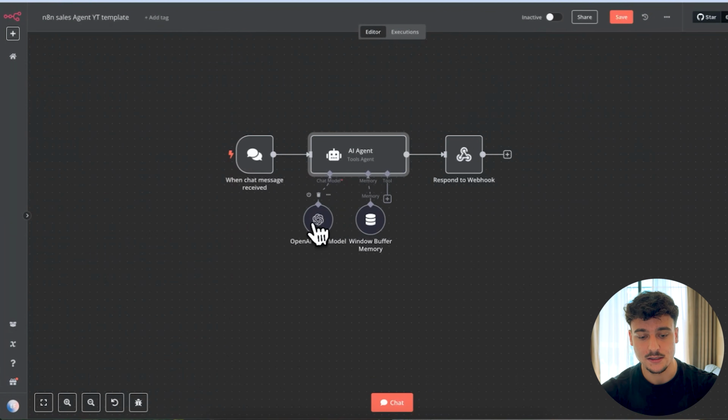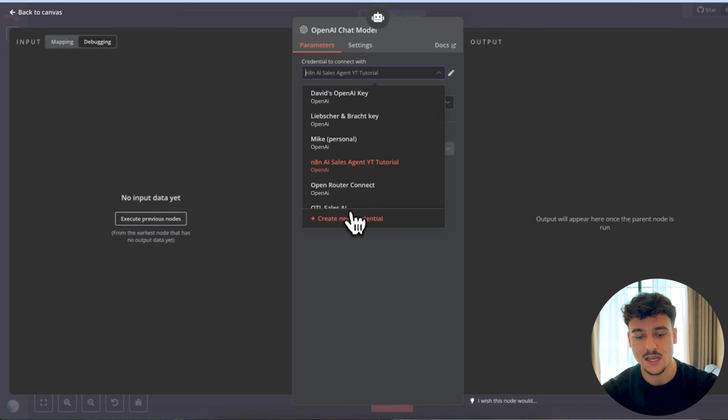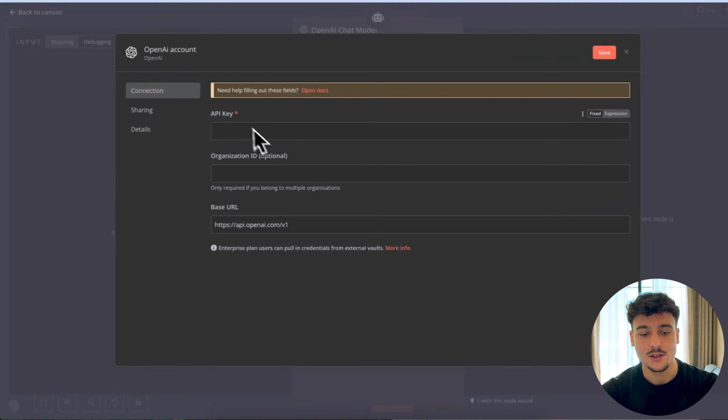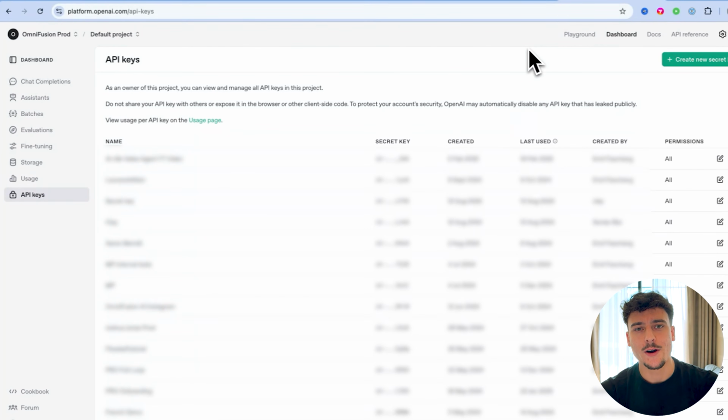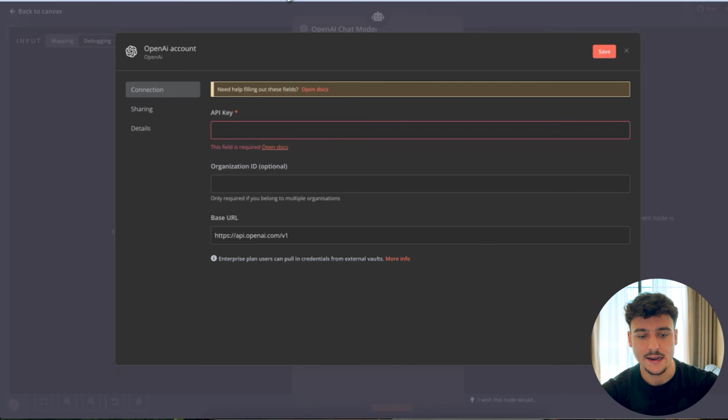We then have it connected to OpenAI, an OpenAI chat model right here, where we simply connected the credentials and we can select the model. If you don't have OpenAI connected yet, you simply select the dropdown, you click on create new credential, and you simply enter the API key. If you don't know how to get your OpenAI key, it's very, very easy. Just go to platform.openai.com/API keys. You can sign into this account with the same email that you use for ChatGPT. And over here, you simply go ahead and create a new secret key, and you're going to use this secret key. Just name it, click on create secret key, and then you just go back to n8n and you paste it in here.